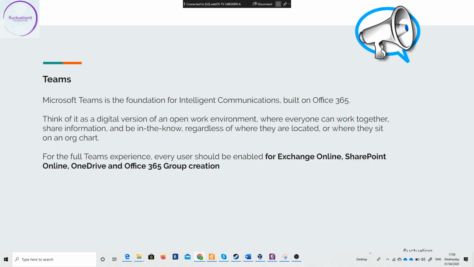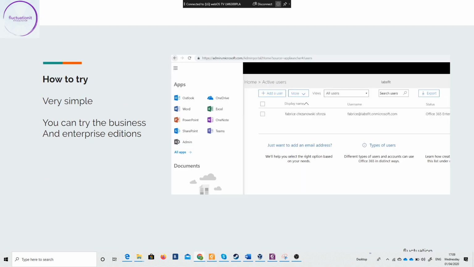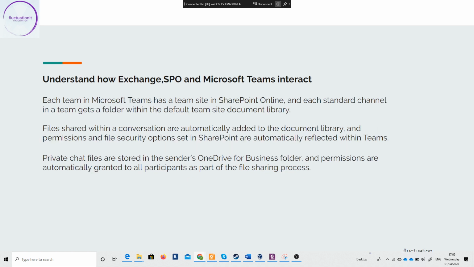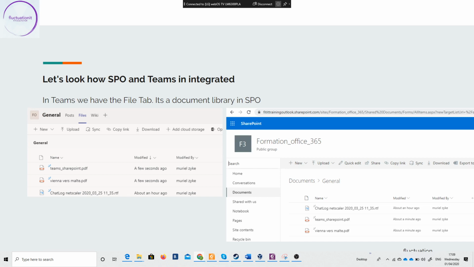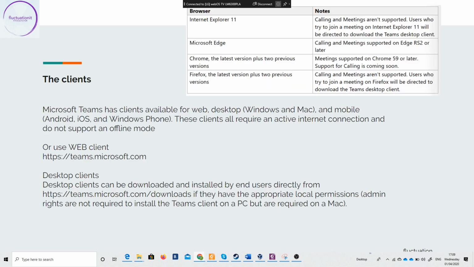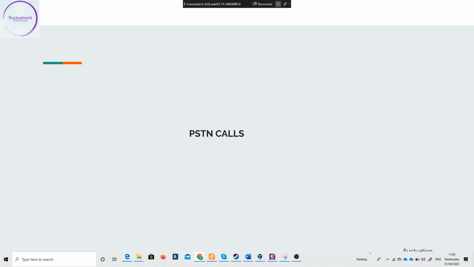We'll see how Teams is built in with SharePoint, how to use Teams, how to try Teams, and how Teams is integrated with SharePoint and interacts with OneDrive also. We'll also see information about deployment of Teams, the fast track, the best practice, how to deploy Teams clients, and how to use the mobile client.